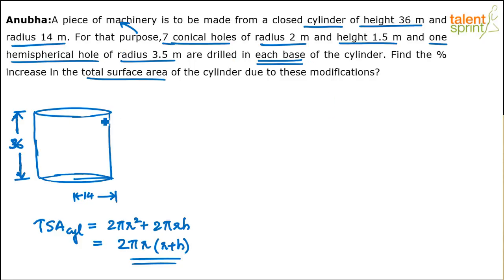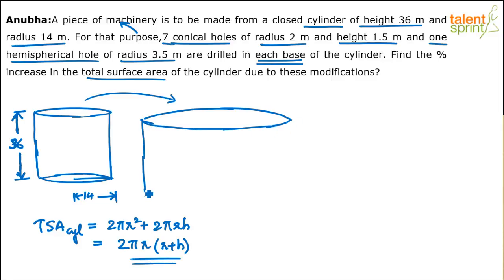So let's take this. This is the base of the circle. I'm going to show you a larger view of the base now. I'm just trying to draw a larger base so that you understand. This is the same cylinder, just bigger, so that I can explain it to you. Now, on this base, we are making conical holes. How will a conical hole look? You know what a cone looks like, right? A cone is like this. A conical hole will be like this.